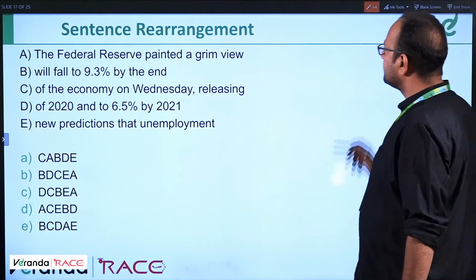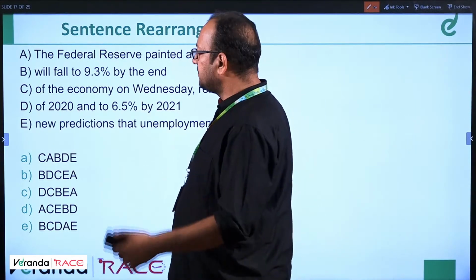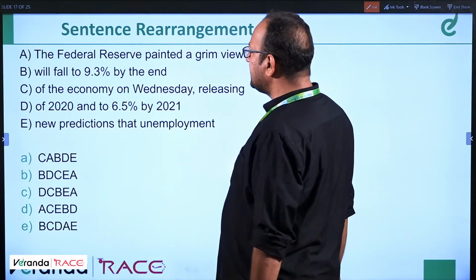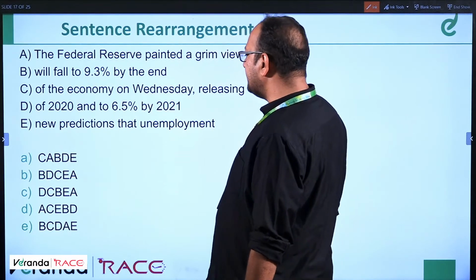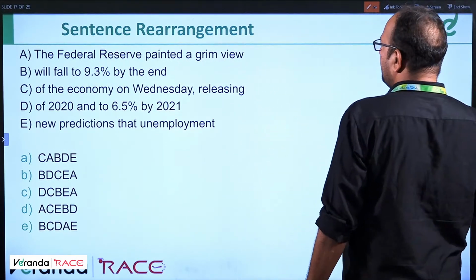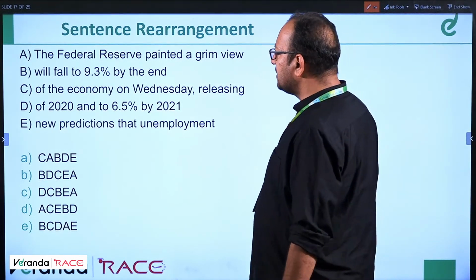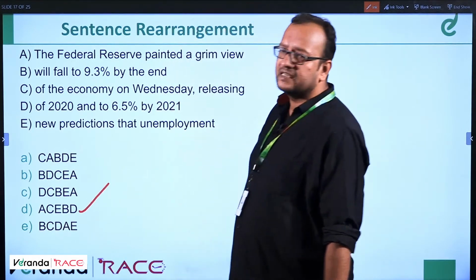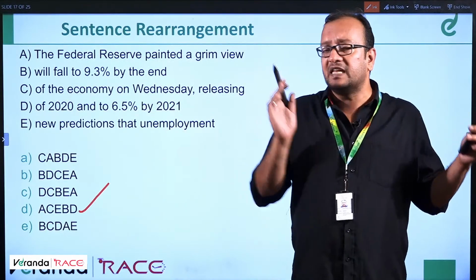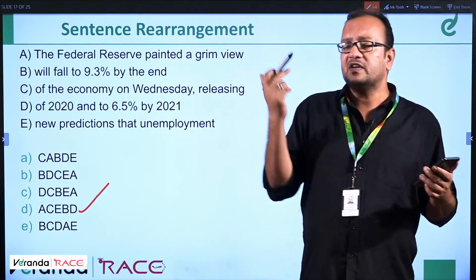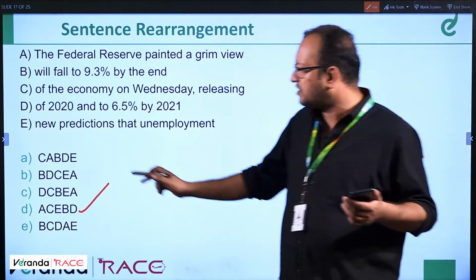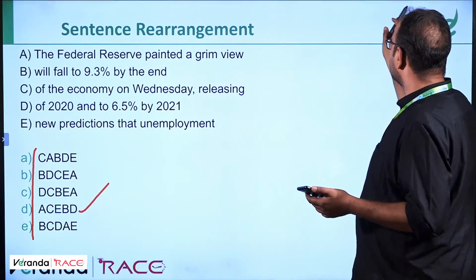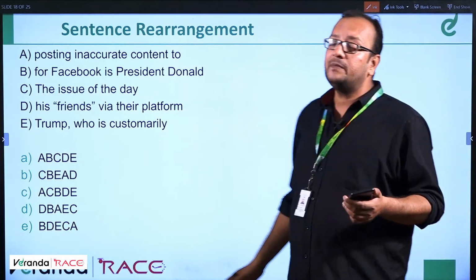Next, third question. Okay. The Federal Reserve painted a grim view of the economy on Wednesday, releasing new predictions. So this is the answer, ACEBD. See, we are able to identify the first sentence very easily, and the next sentence, if the first sentence is correct, you can find the option by the first letters like C, B, D, A, and then you can check the rest of them. Okay. I told you I'll be doing it fast.